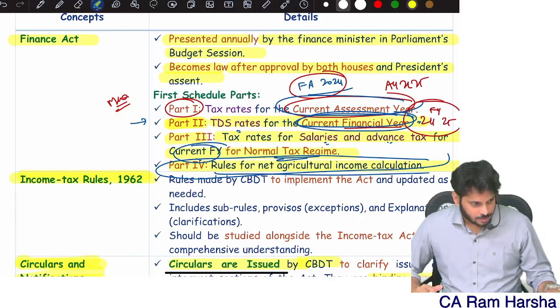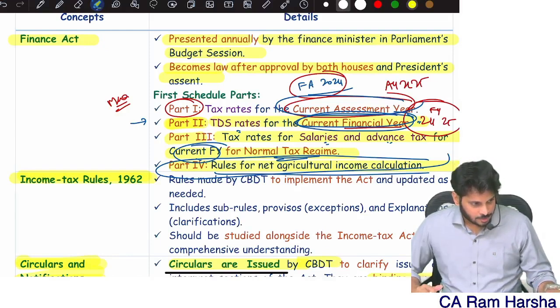Same question. What if this is not a short-term capital gain? What if this is a lottery income? Then what is the tax rate? 30%. Then it is 60,000. Then basic tax will be 62,500, but rebate will still be 12,500. Balance tax is 50,000. Then cess how much is it? 1,500. So 51,500.